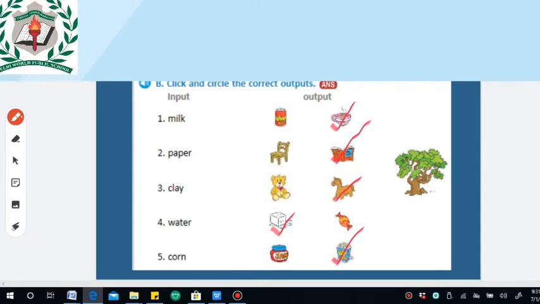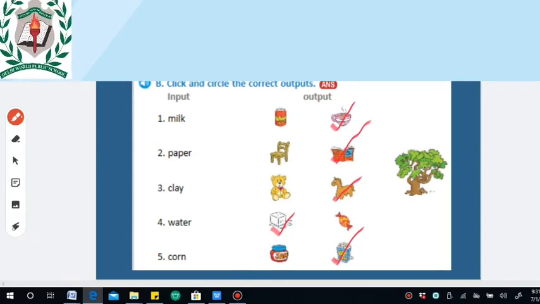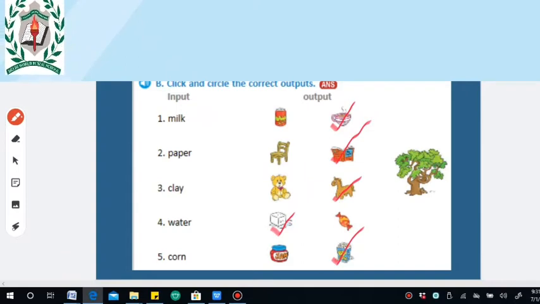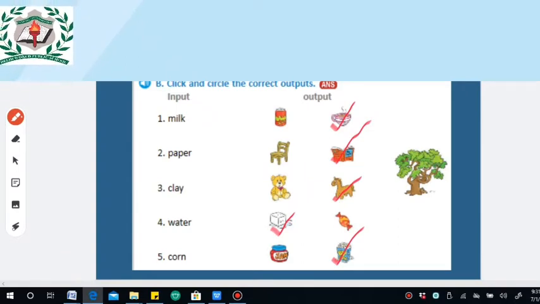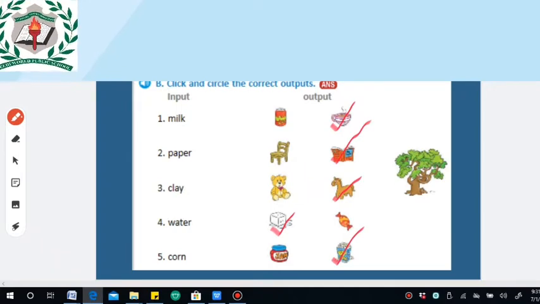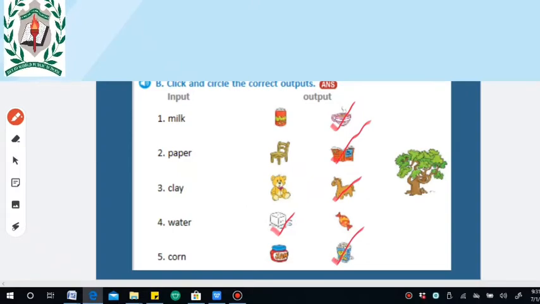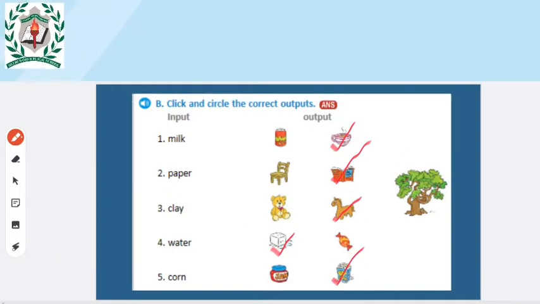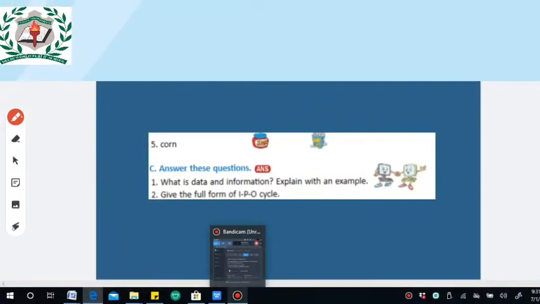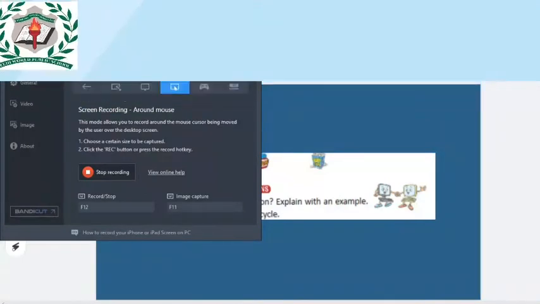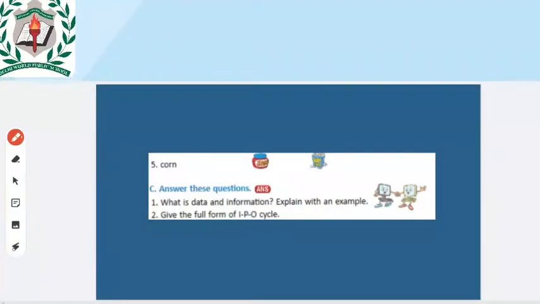Clay is our input here. From clay, what output we can get? Toy horse. Good. From water, what output we can get? Yes, possibly we can get ice cubes, not toffee. From corn, what output we can get? Yes, popcorn. Clear? And next, move to the next exercise, that is question answer.